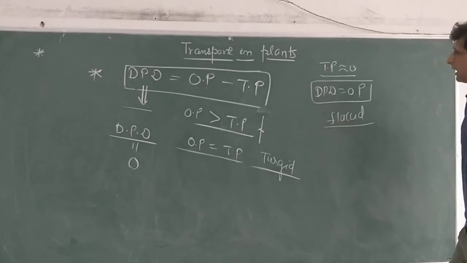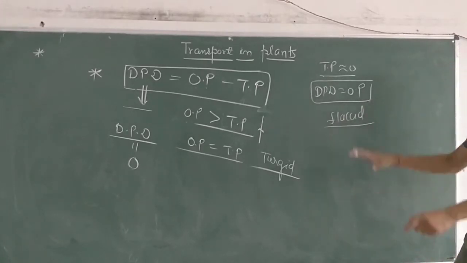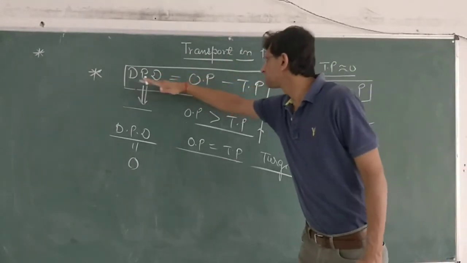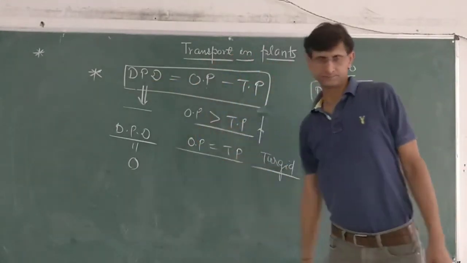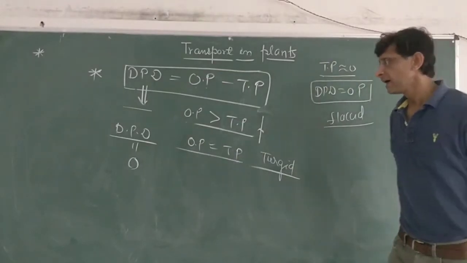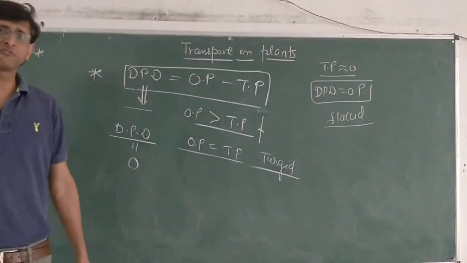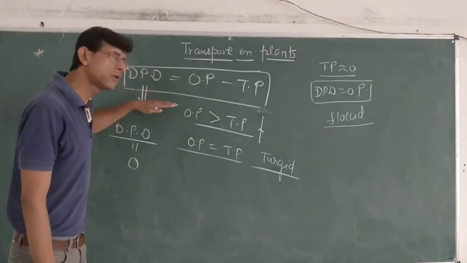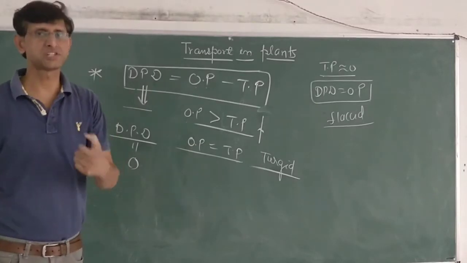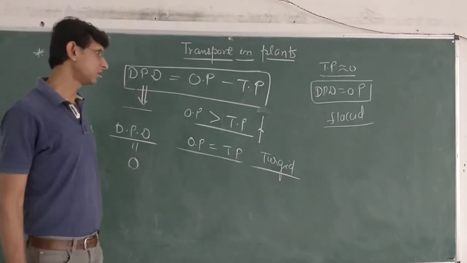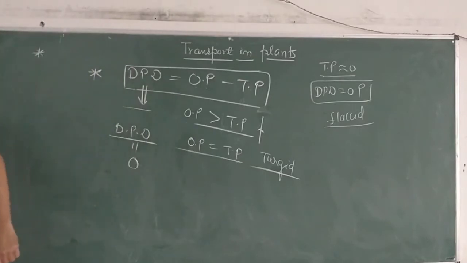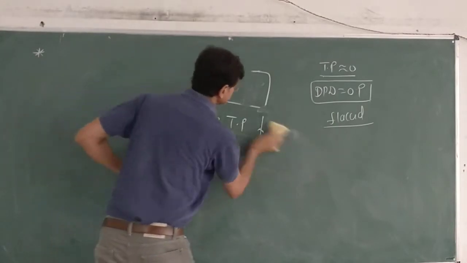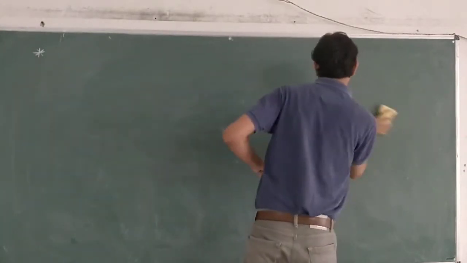So by the parameters of pressure, we can relate all these pressures by this equation: DPD is equal to OP minus TP. But nowadays a new concept arises, and that is of potential. So after discussing different types of pressures, we are now going to discuss the concept of potential and various types of potential. Today's lecture we will start with the concept of water potential. Very important term it is.